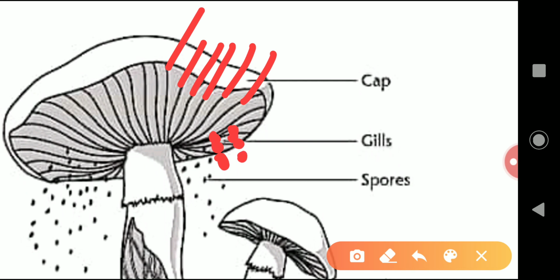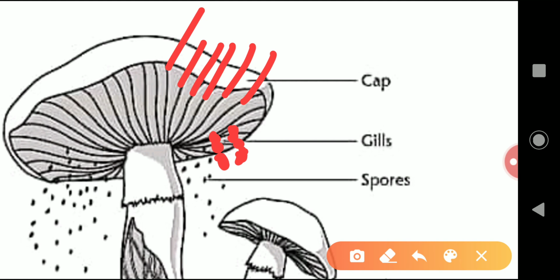That is called the basidiospores. And when these basidiospores detach from the parent body, each spore has the capability to form a new basidiospore. It is due to how it forms.